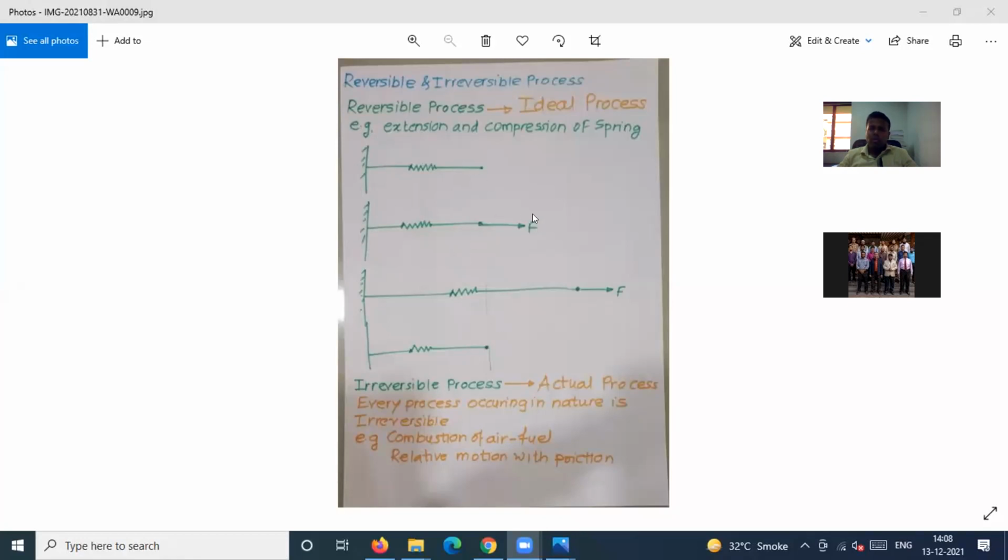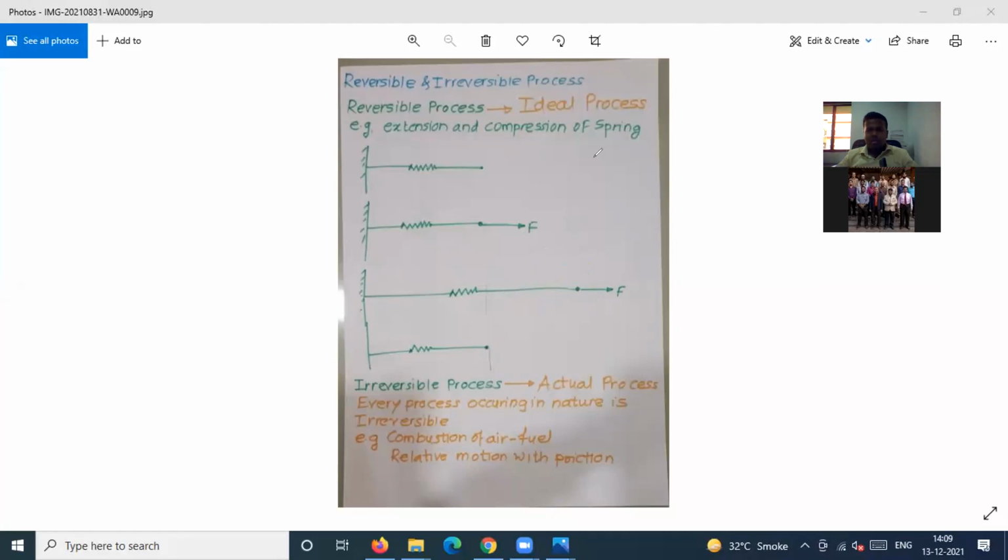Initially you can see this is the spring, this is the length of the spring, and this is the new length of the spring, because the spring has got deformed. So x is the deformation of the spring. Now you release the force. So what will happen? The spring is going to return to its original shape and size, right? So that is called a reversible process.